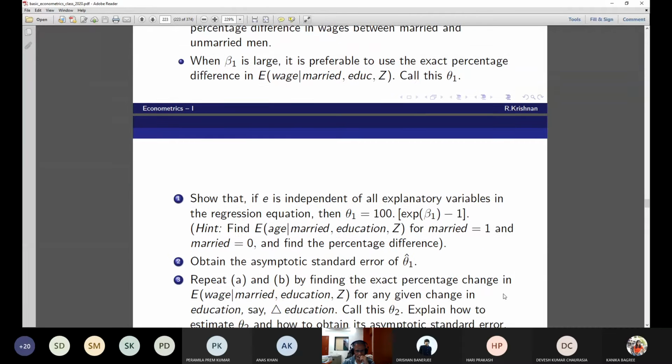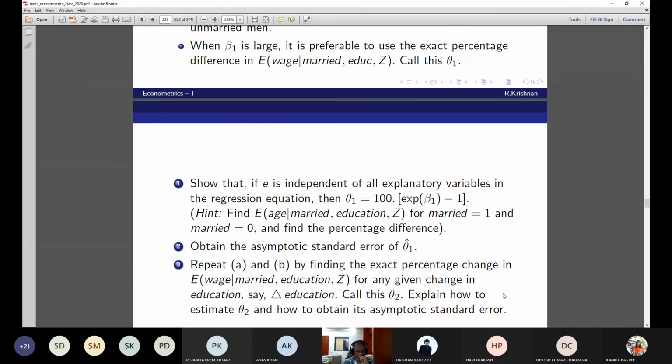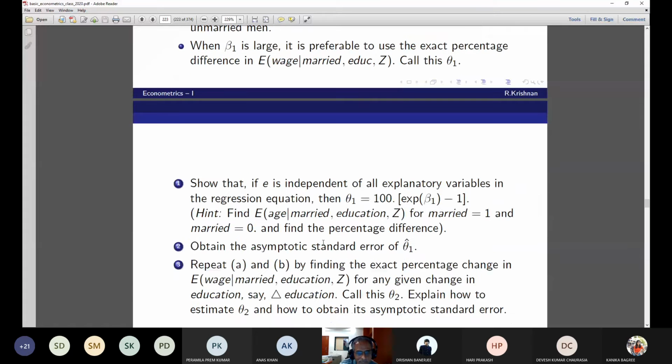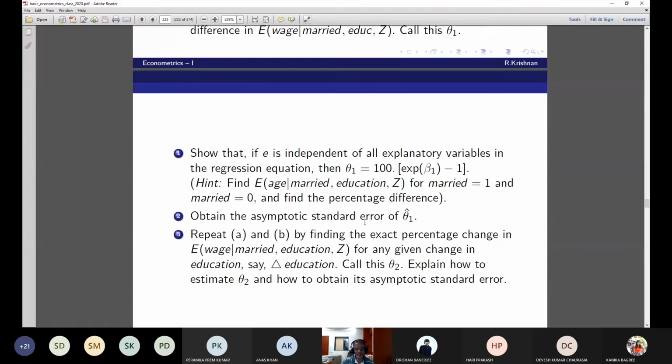Obtain the asymptotic standard error of theta 1 hat, using the delta method. Repeat A and B, repeat 1 and 2, by finding the exact percentage change in wage. Oh, this is wage, not age. Sorry, this is wage, not age. So a percentage change in wage given married, education, Z for any given change in education.